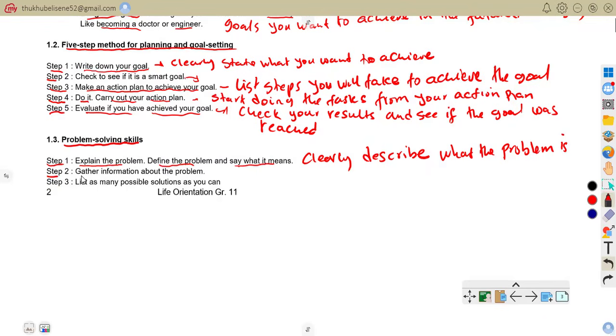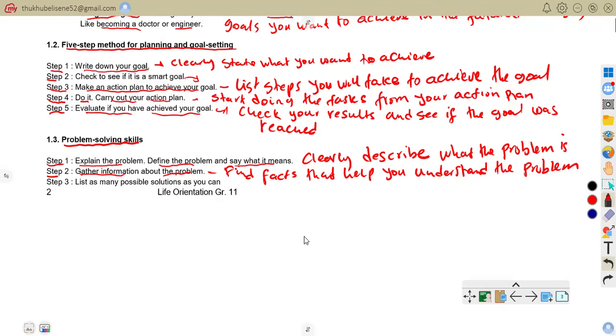Step number 2, gather the information about the problem. Find facts that help you to understand the problem. That is that. For example, ask your teacher which topics you struggle with. So that's how you find the facts that help you to understand the problem.